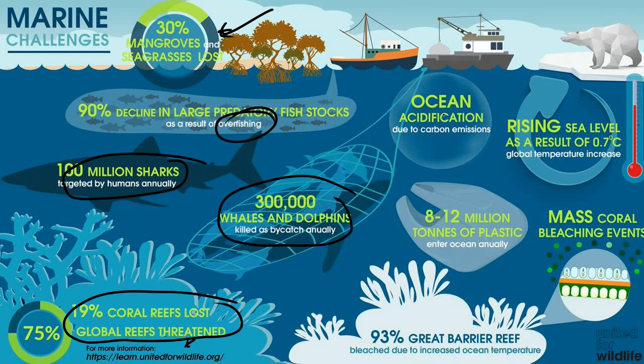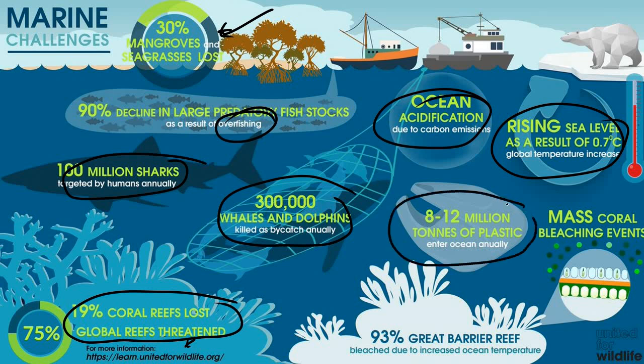Now, ocean acidification is yet another issue because of carbon emissions. Again, rising sea level, which is due to global temperature rise, is yet another very dangerous thing that we are slowly paying, and we will pay more in the near future. Next, 8 to 12 million tons of plastic enter the ocean annually.